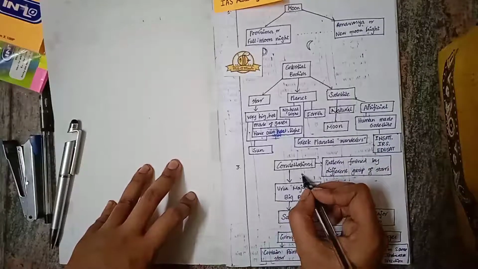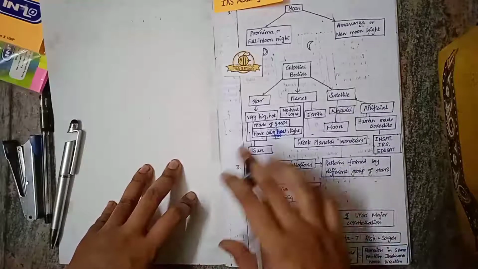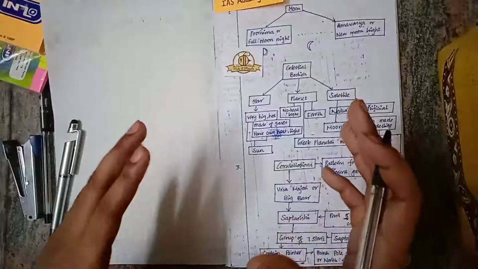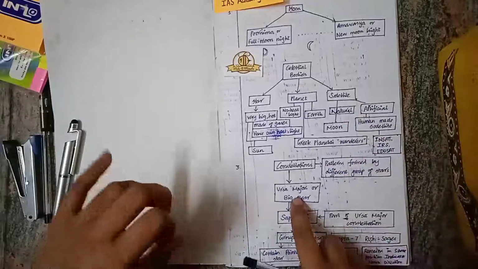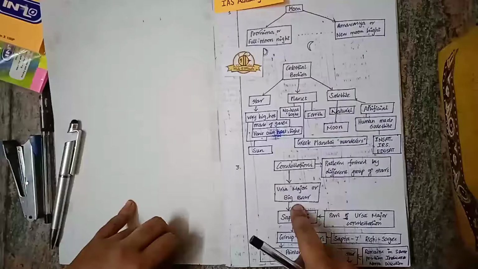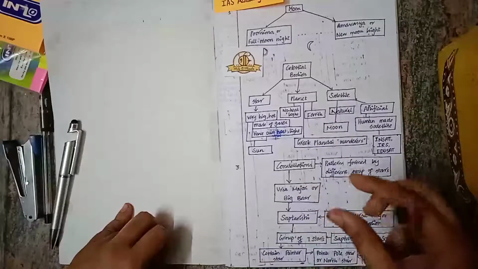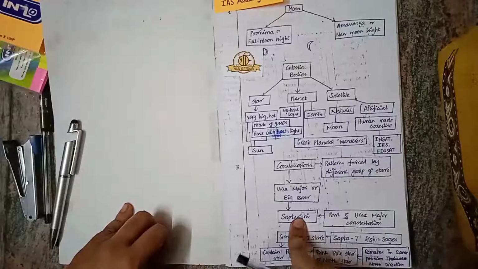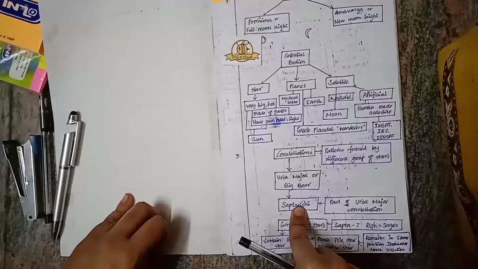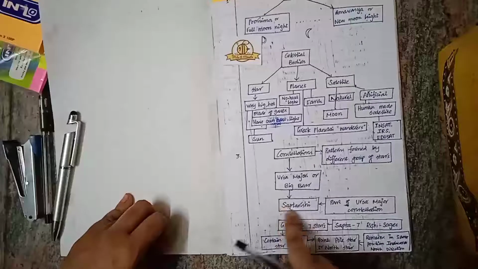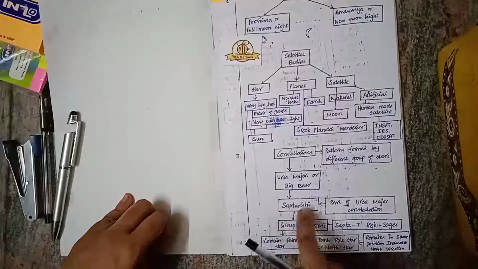Then we have constellations. Constellations are nothing but the patterns formed by different groups of stars. A group of stars combine together to form a pattern, and that pattern is called a constellation. An example is Ursa Major, the Big Bear. A part of the Ursa Major constellation is called Saptarishi, which contains seven stars. Sapta means seven and Rishi means sages.